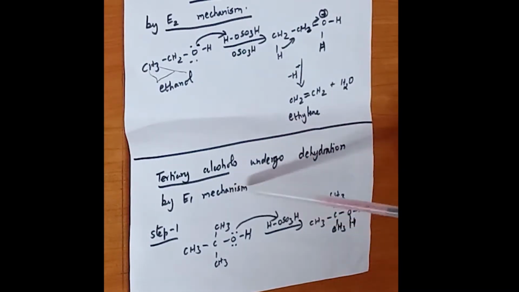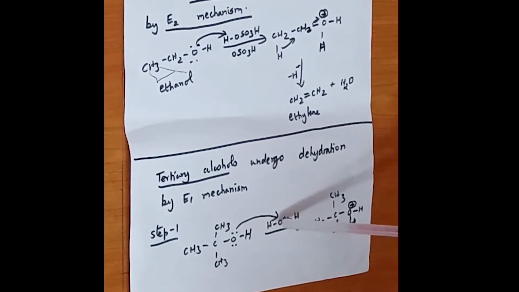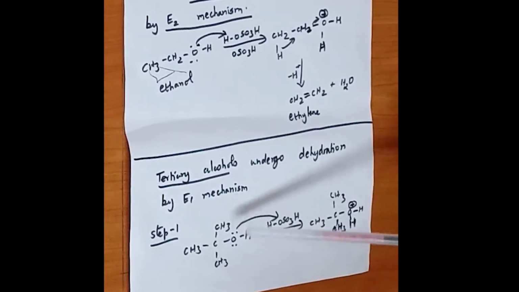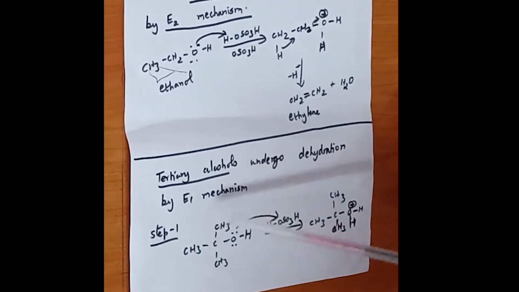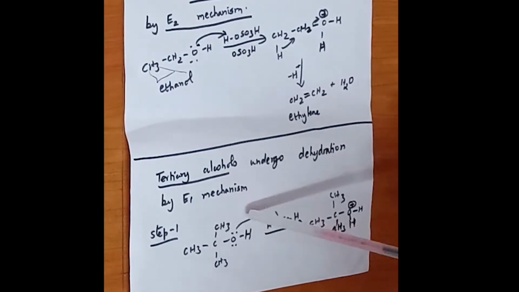So they undergo dehydration by E1 mechanism. Here H2SO4, similarly sulfuric acid is the dehydrating agent here also. So again the same step. Tertiary alcohols undergo dehydration by E1 mechanism. We are seeing the E1 mechanism.